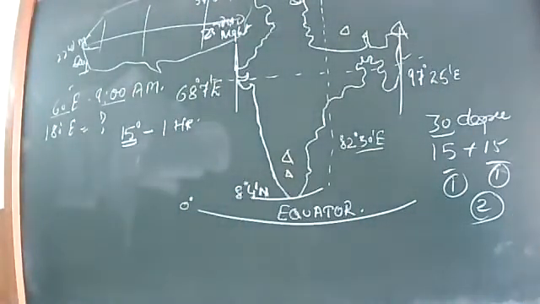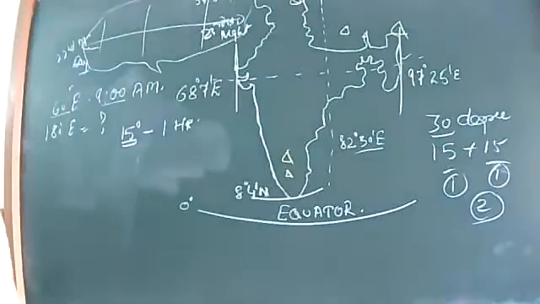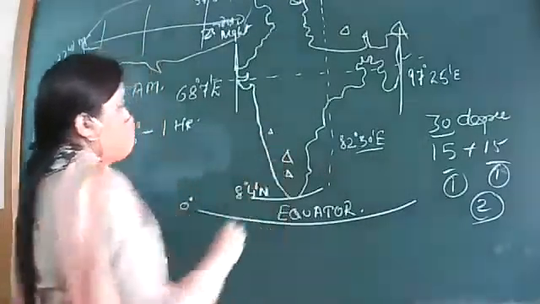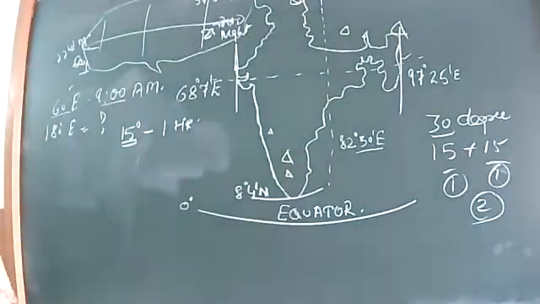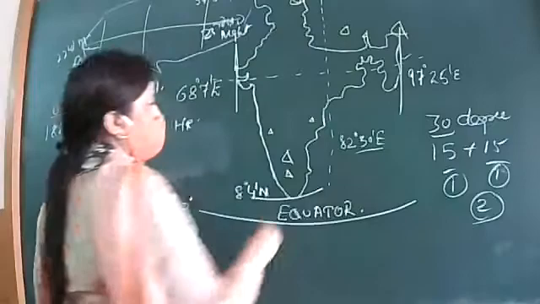Which is the highest mountain peak of Western Ghats? Doda Betta. That's correct. Highest mountain peak of Eastern Ghats? Mahendragiri. Correct.